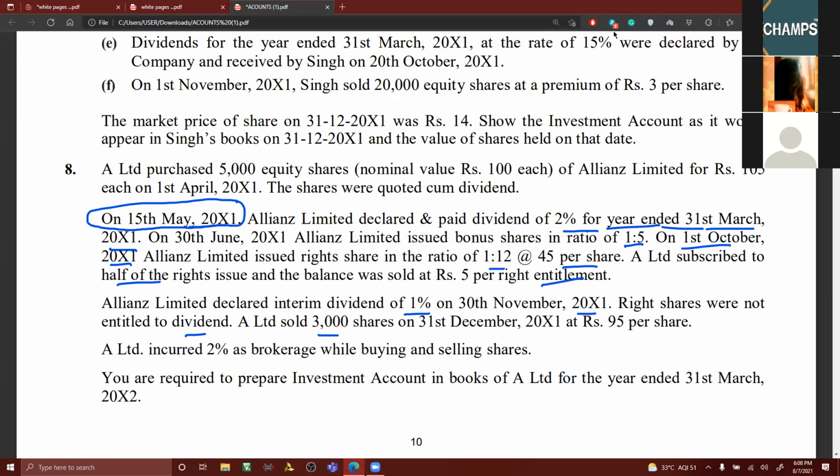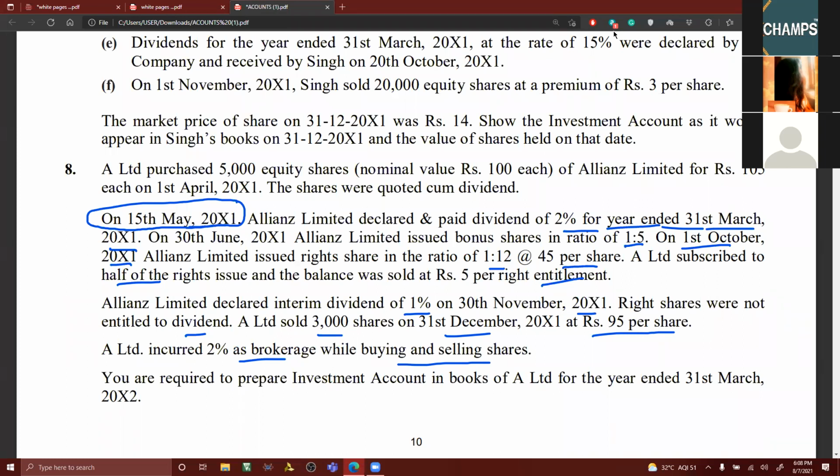A Limited sold 3,000 shares on 31st December 2011 at rupees 95 per share. A Limited incurred 2% as brokerage while buying and selling the shares. They are required to prepare the investment account in the books of A Limited for the year ended 31st March 2012.